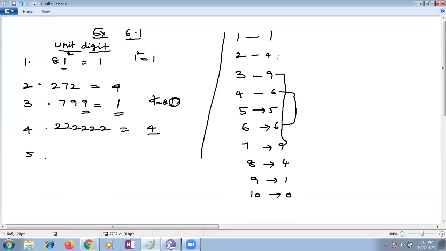Ma'am, 2 and 8, we are getting 4. 1 and 9, we are getting 1. Yeah, right. Ma'am, that's like a pattern. First 9, last 0, and 10, we are getting 0. Yes, ma'am. Okay, it is also like a pattern only.